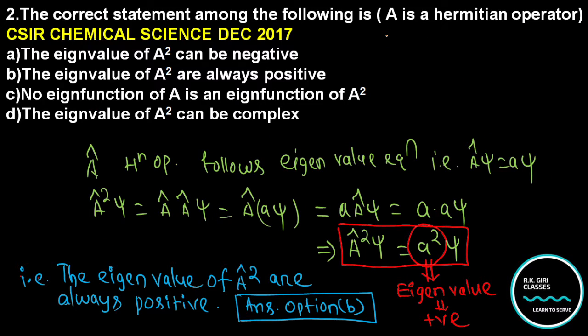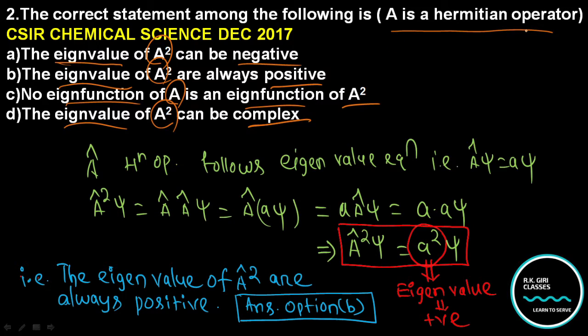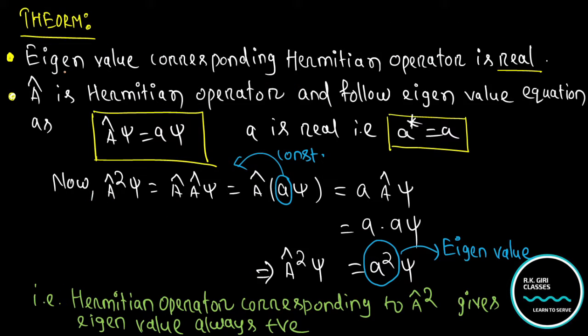Now the correct statement among the following: you will have eigenvalue of A square, eigenvalue of A, eigenvalue of A square is negative, positive, eigenfunction of A square can be complex. And it is given that A is a Hermitian operator. Now don't get confused, simply focus on some concepts like this.